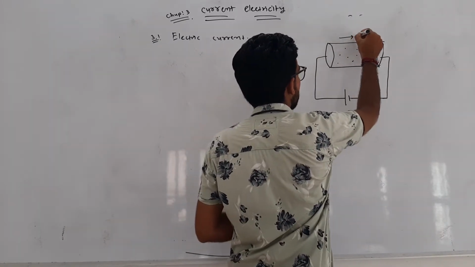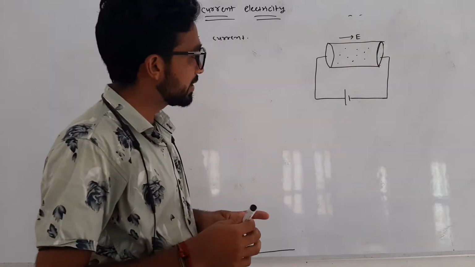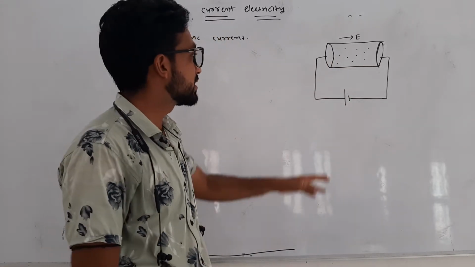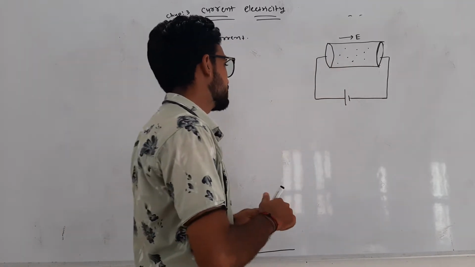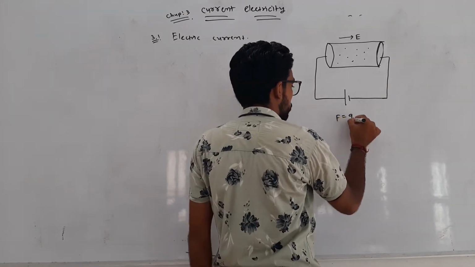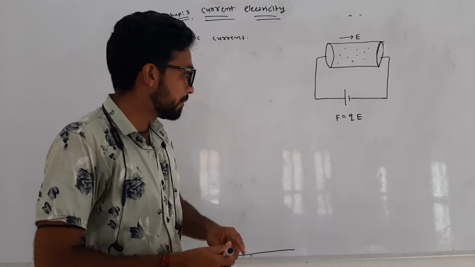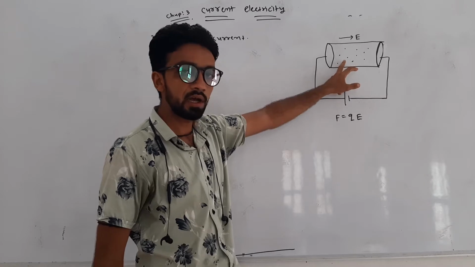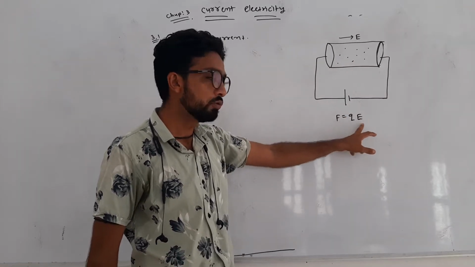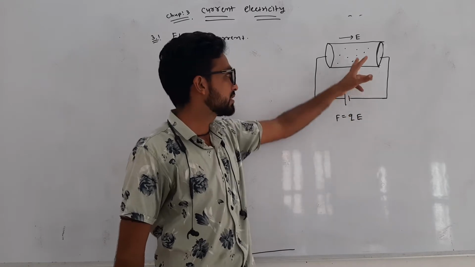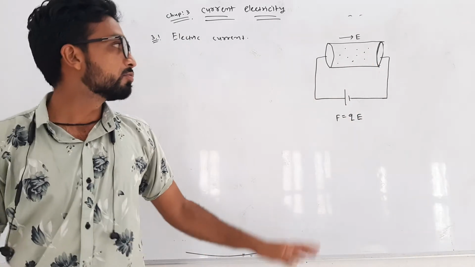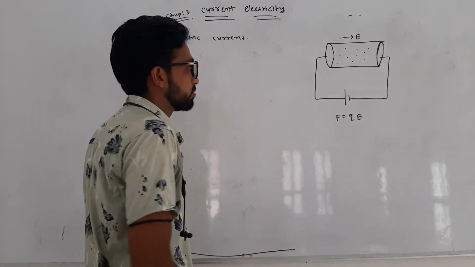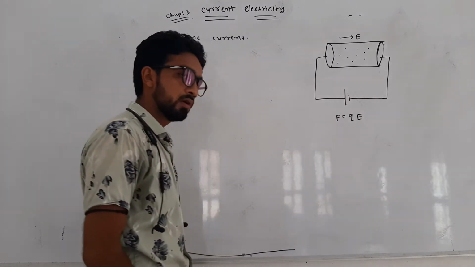That means in this direction. When we apply the electric field, the charge present inside the conductor experiences a force whose magnitude is given by F equals Q into E. Due to this force, these charges move, they undergo accelerated motion, and whenever charge moves, that constitutes electric current. So through this conductor, electric current can be produced.